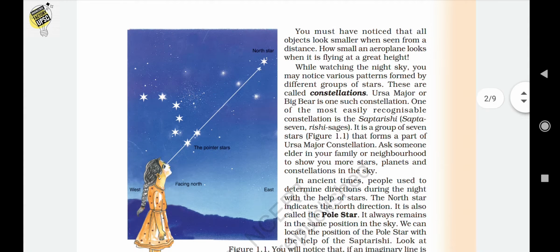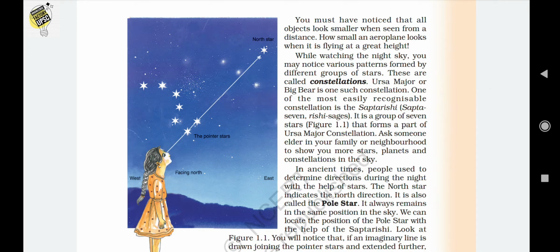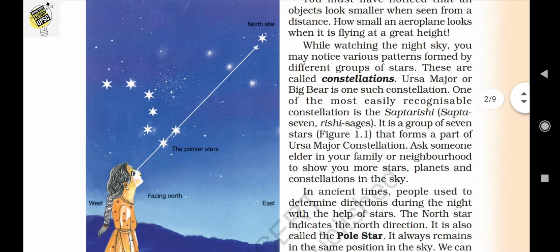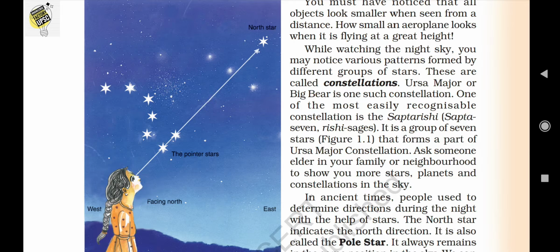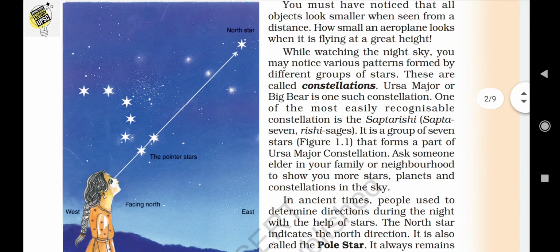Okay, what is a constellation? Before we look at the constellation, we can see a small picture of a child who is looking at the stars, and when we notice that picture, we can find there are 7 stars, isn't it? Yes, there are 7 stars. Okay, so what is a constellation? While watching the night sky, we can notice various patterns formed by different groups of stars, which are known as constellations. Ursa Major or the Big Bear is also an example of a constellation.